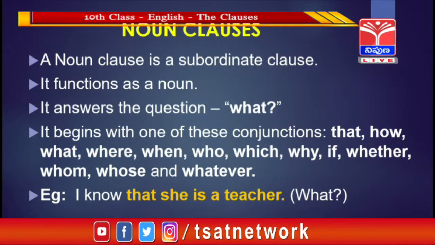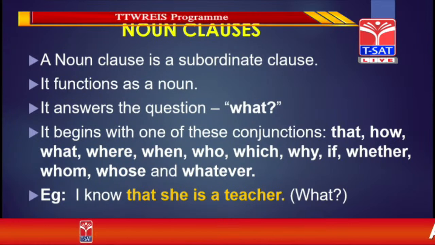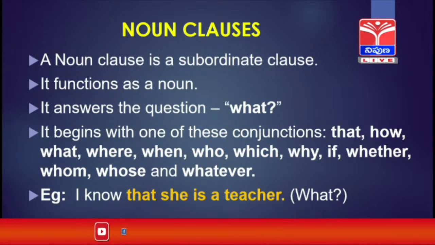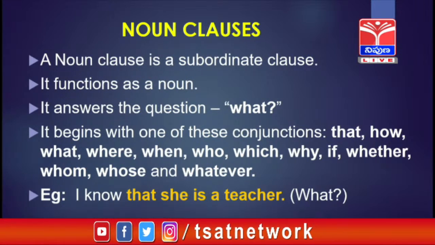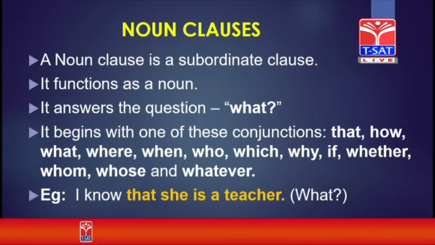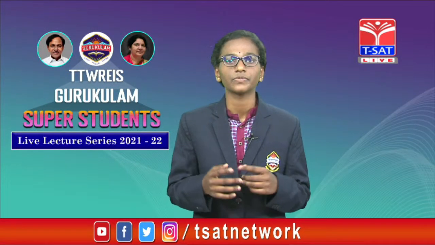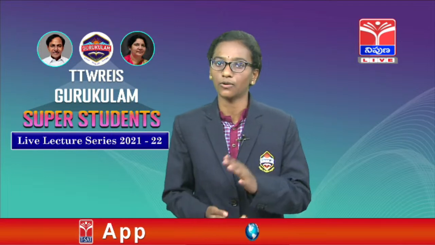Noun class. Noun class is also a subordinate class. It functions as a noun and it answers the question what. It gives the answers for the question what, and it begins with one of these conjunctions. What are they? Here in the slide, they are that, how, what, where, when, whatever, whomever. These types of conjunctions are used in noun classes. Noun class begins with these conjunctions.